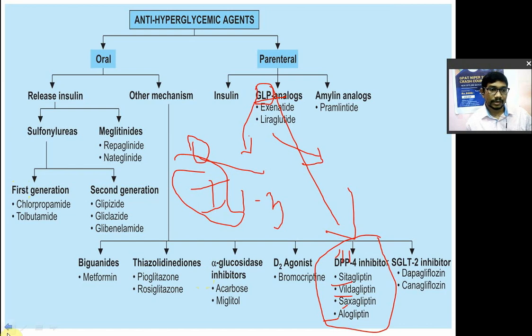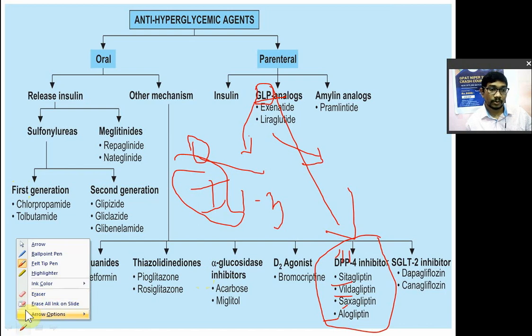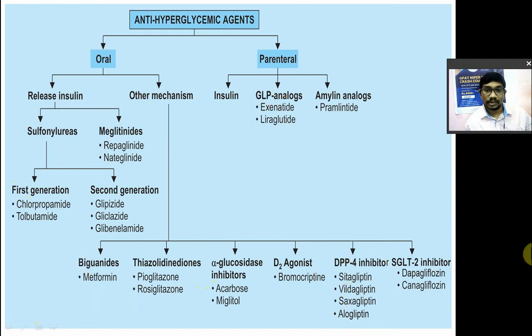The last category in the oral hypoglycemic drugs is the SGLT2 inhibitor. What is SGLT2? S means sodium: sodium glucose co-transport 2 inhibitor. What is the role of SGLT2? SGLT2 is involved in the reabsorption of glucose from the kidney.